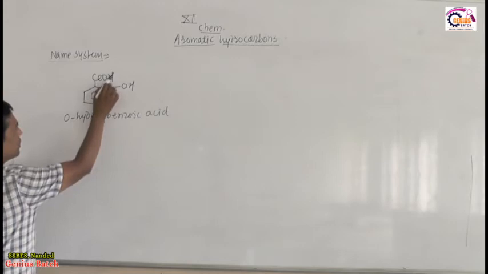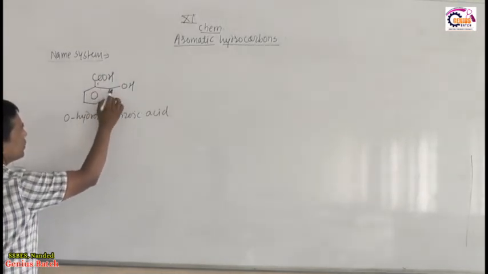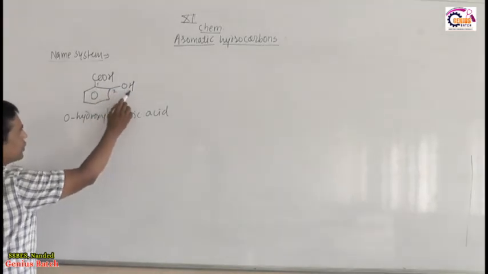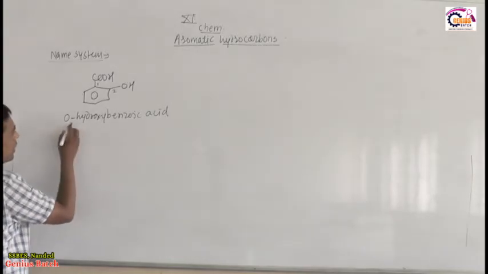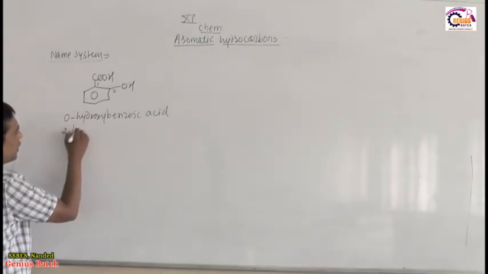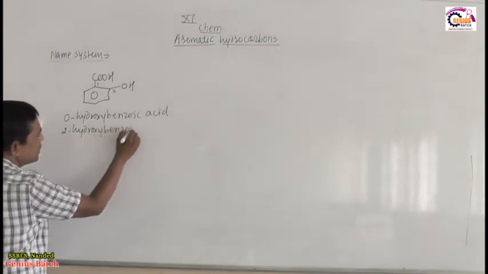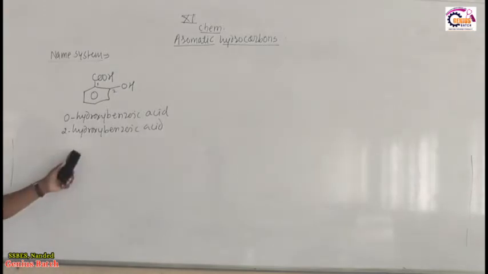With respect to the special name benzoic acid, and with respect to 1, this is carbon 2, COOH gets more preference. So OH on the second position is called in common name orthohydroxybenzoic acid. IUPAC name is 2-hydroxybenzoic acid.